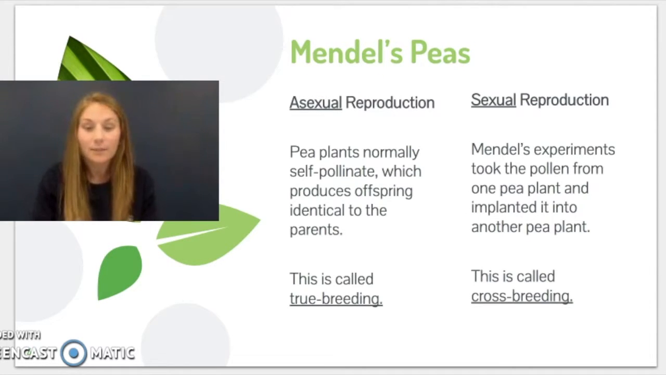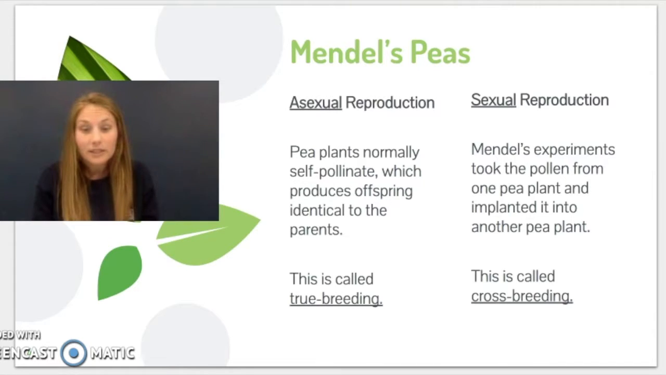Before we go into talking about his experiments, we need to know a little bit about how plants reproduce. The peas that he was using were normally going to reproduce asexually. What that means is that these plants were normally going to self-pollinate, and that's going to produce offspring that are identical to the parents. And so there was no genetic diversity between the parents and the offspring, and this is what we call true breeding. That's a definition that you need to know, so I'd mark it down and make sure that you're able to explain it.